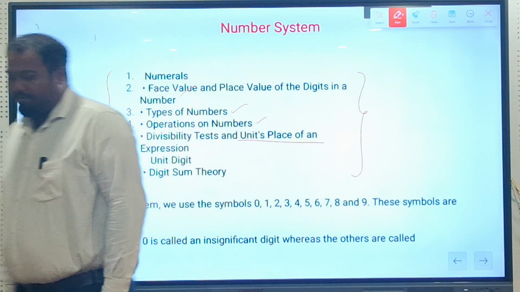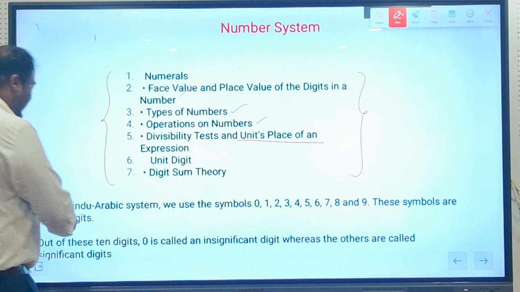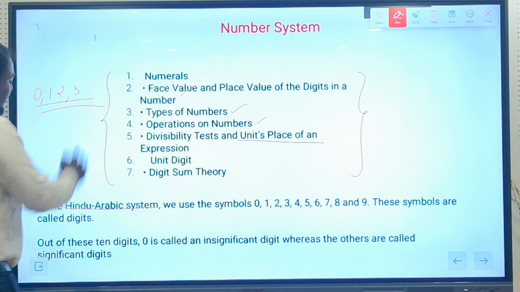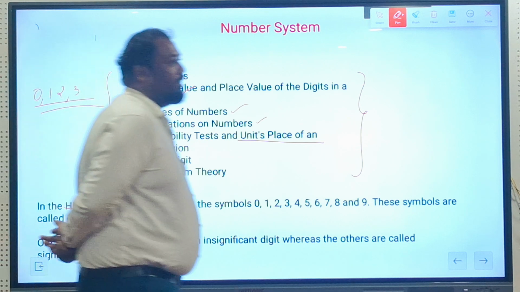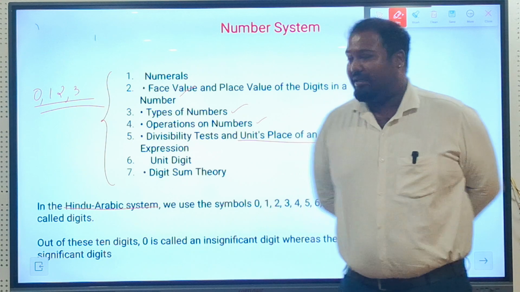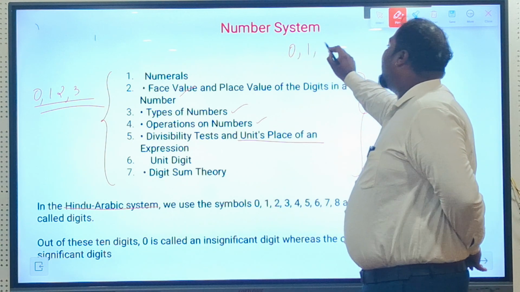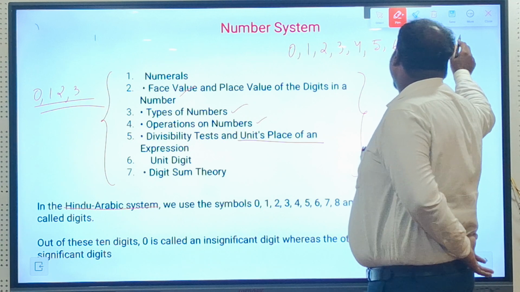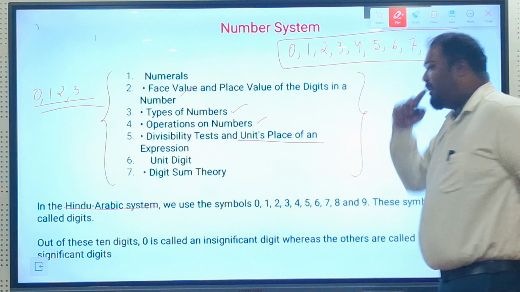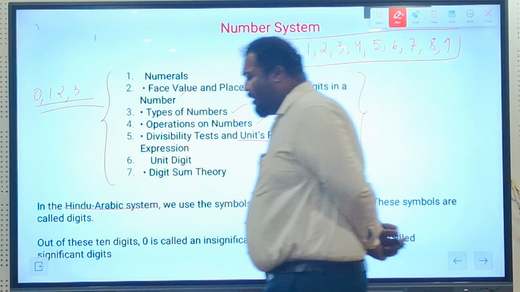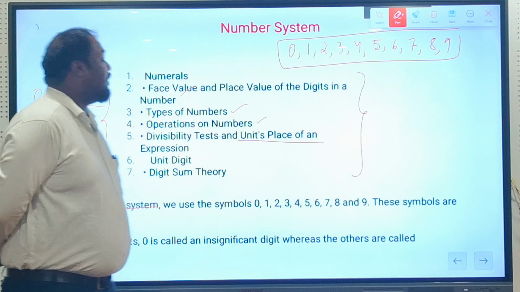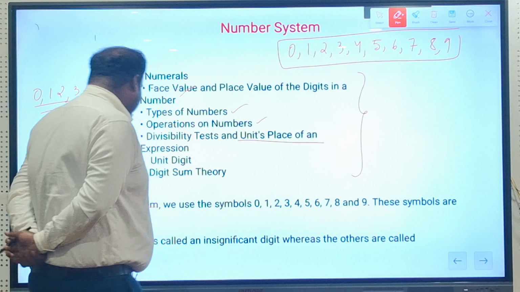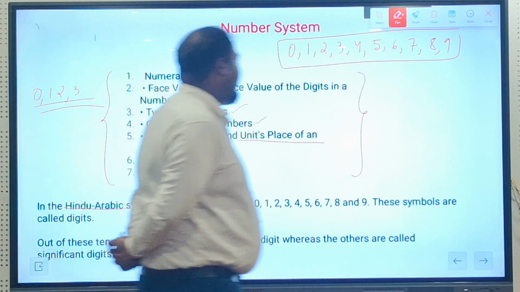If we talk about numbers, these numbers are derived from the Hindu Arabic system. The numbers which we use, 0, 1, 2, 3, are derived from the Hindu Arabic system, and it starts from 0 and goes till 9: 0, 1, 2, 3, 4, 5, 6, 7, 8, and 9. These are the basic structures of number, and all the numbers present in this world are made up of only these. You will not find any numbers other than this. So let's deep dive into the chapter.